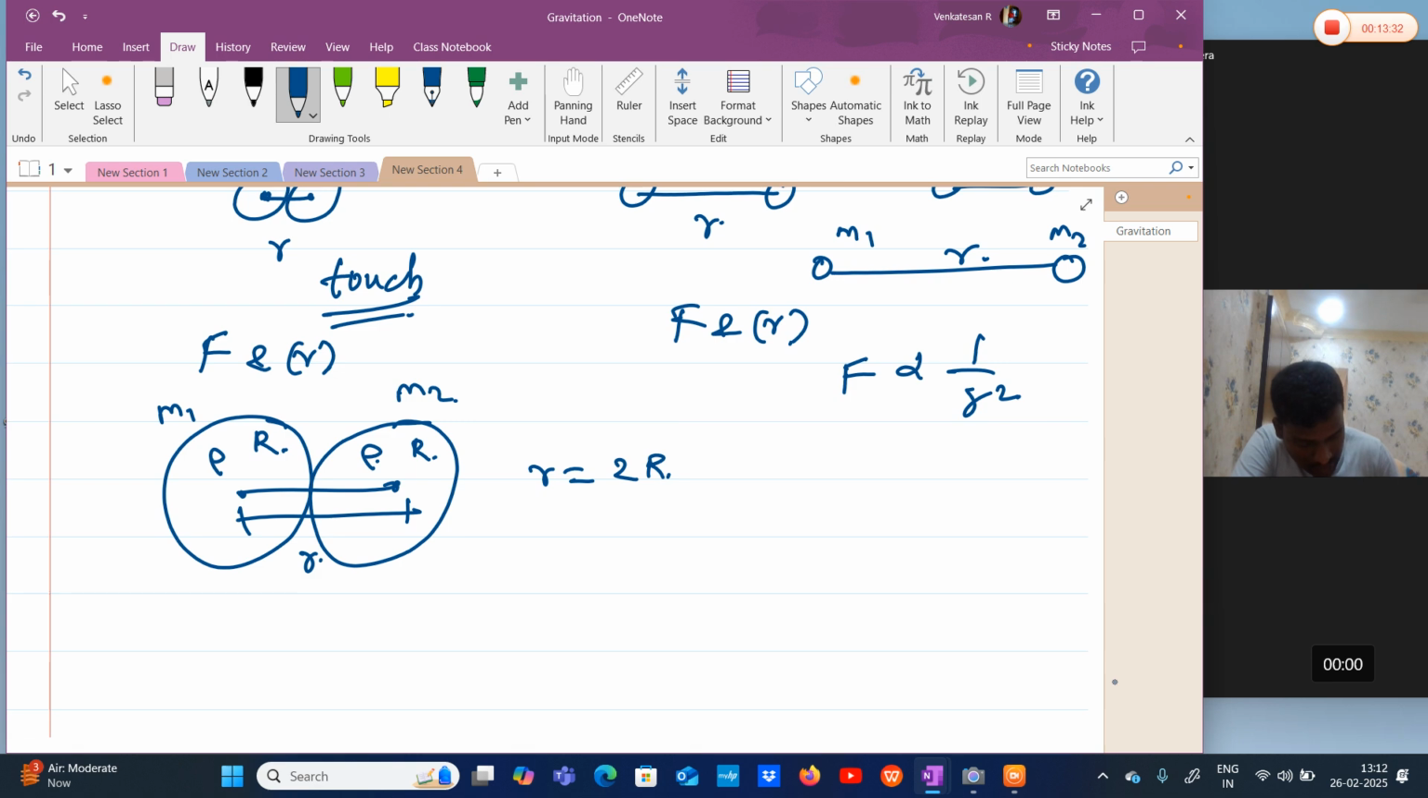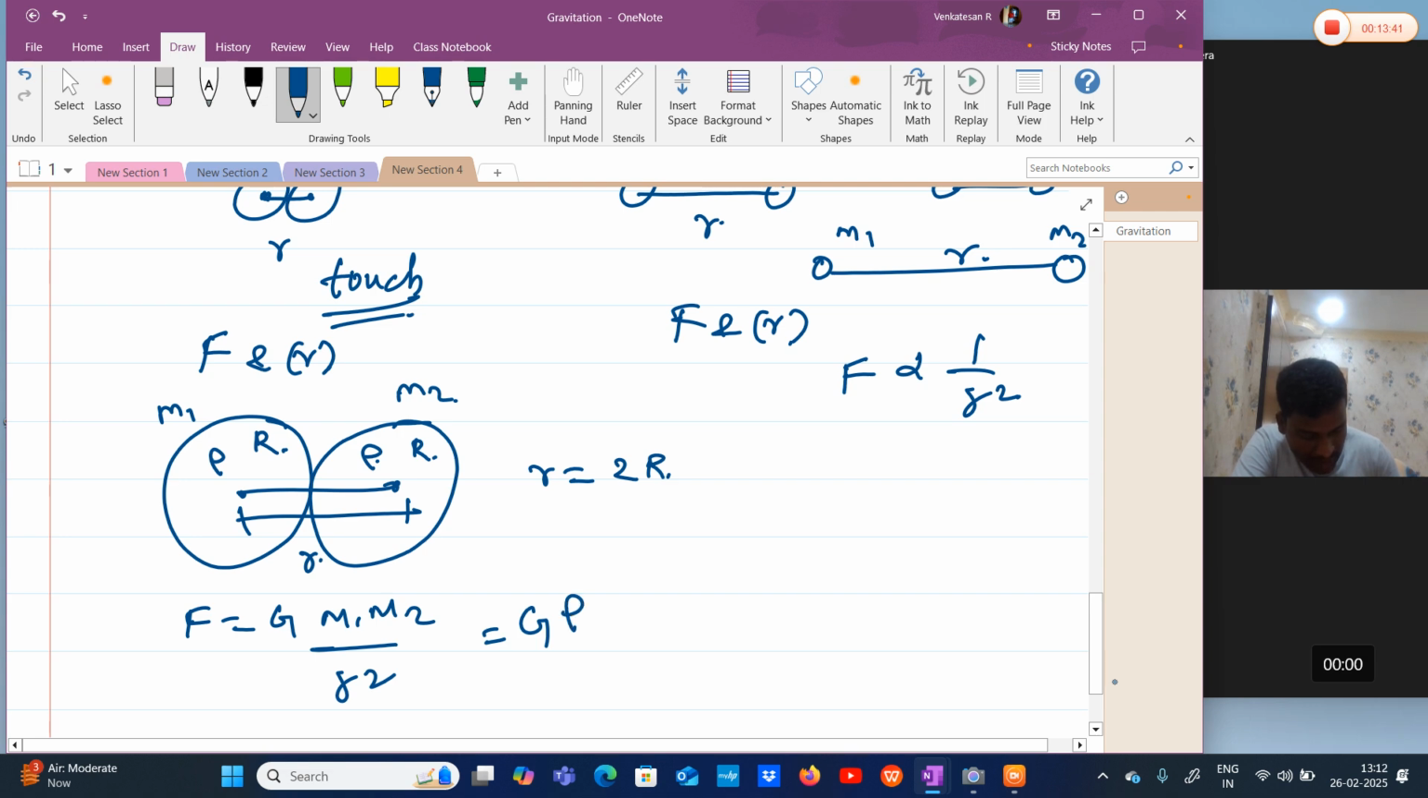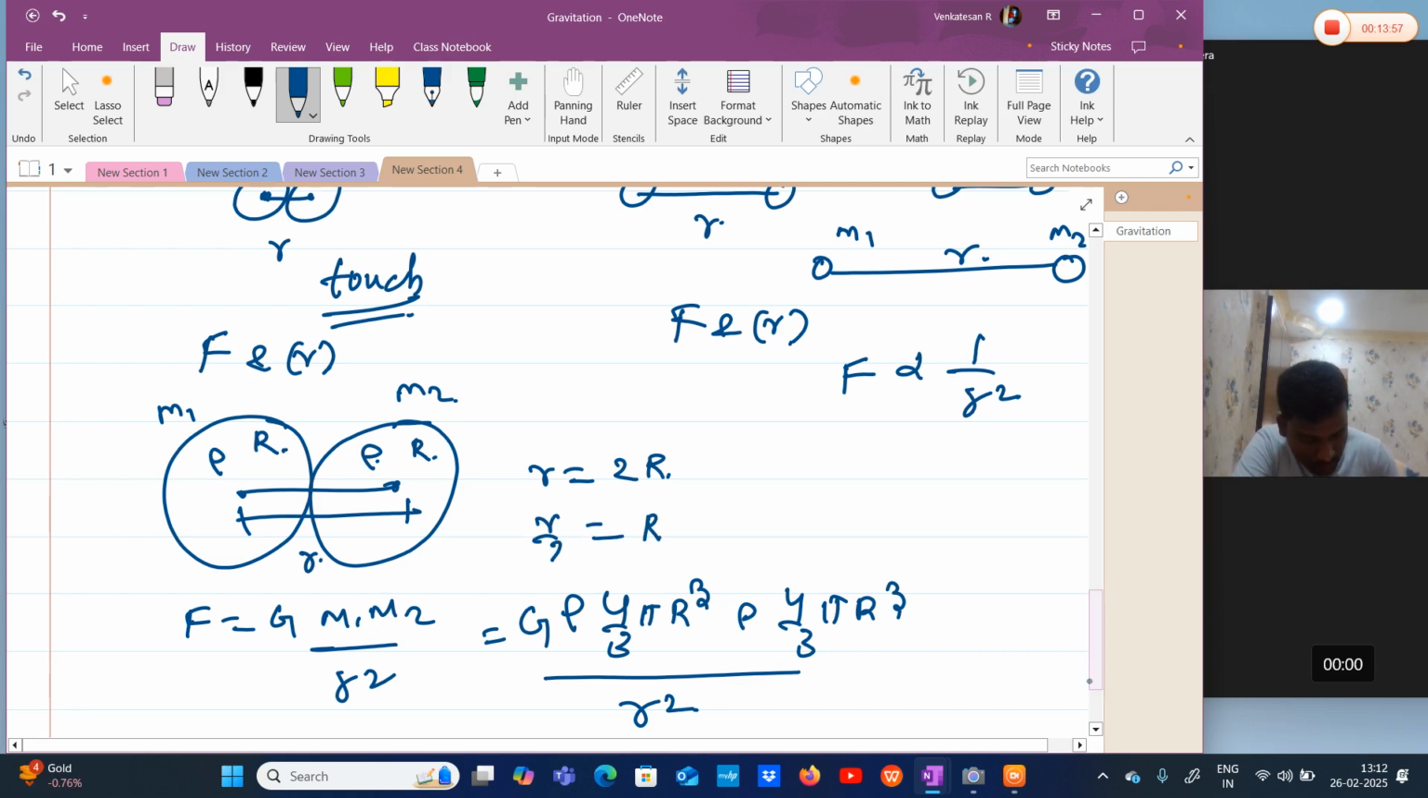Now, what is the equation? F is equal to G M1 M2 by r square. M1, the mass of the first sphere, I can write as density into its volume, 4 by 3 pi R cube. And for the second sphere, M2 is density into 4 by 3 pi R cube, divided by small r square. I can write capital R as small r by 2.